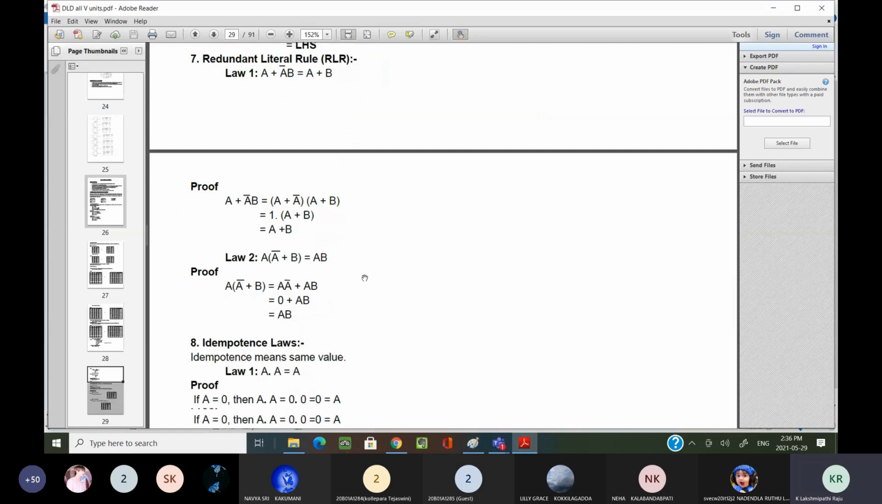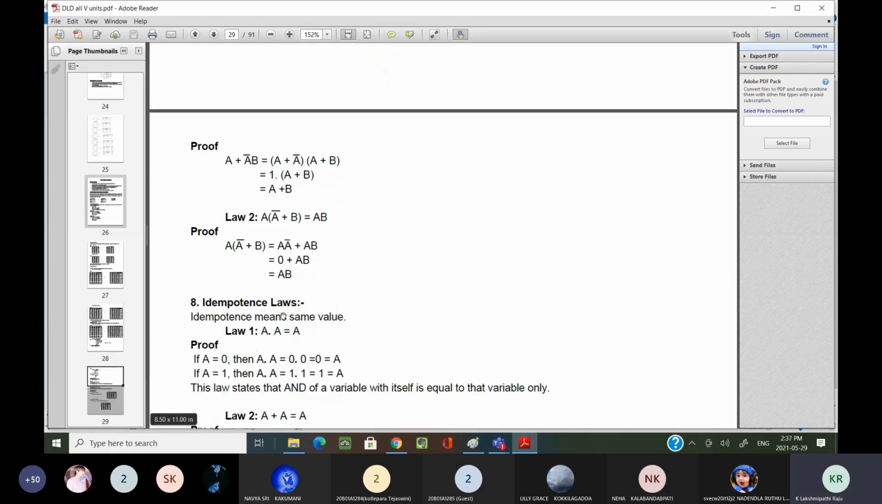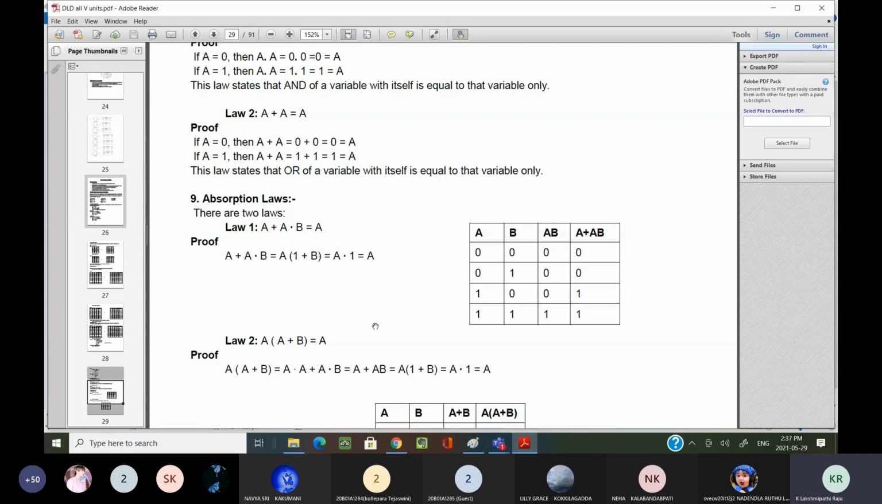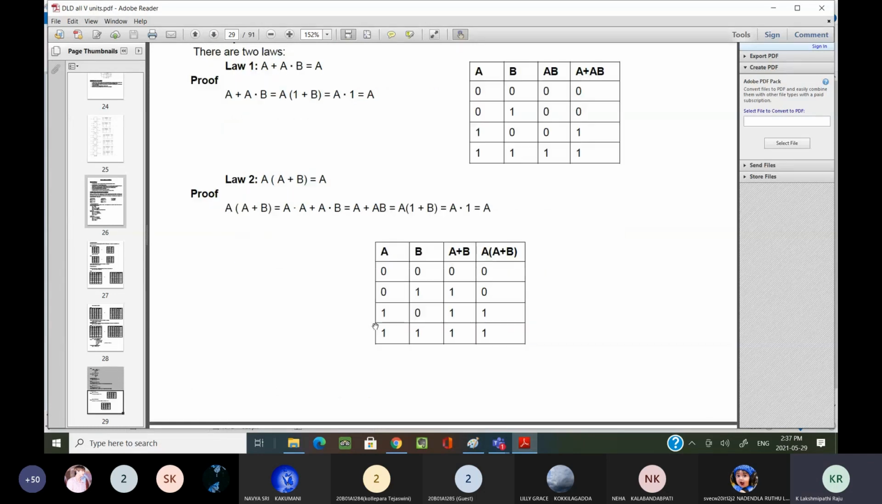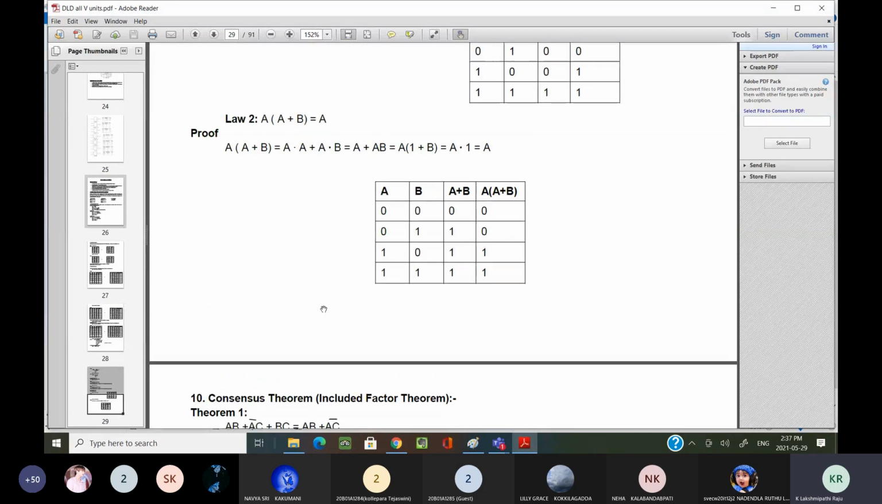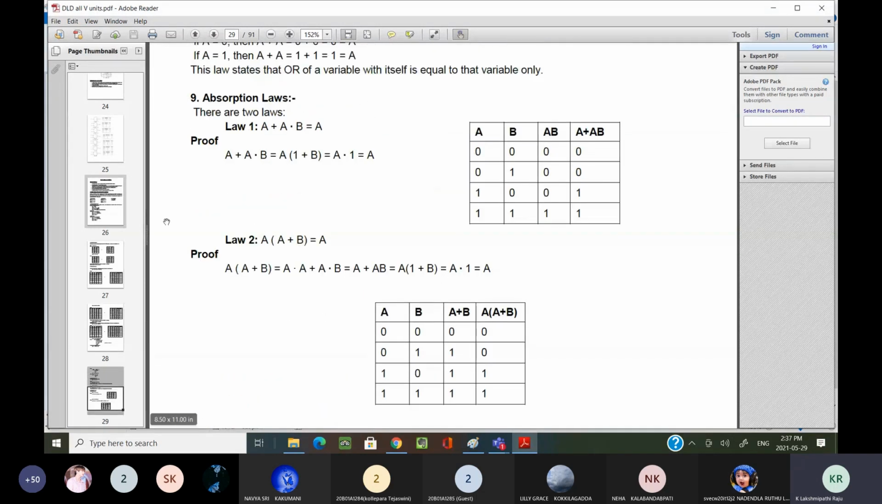Okay, these are the rules, idempotence law and everything. Now absorption law. These are the important things. Consequence theorem is actually not required for us; up to absorption law we have to remember and we have to know. We definitely have to remember each and every law.